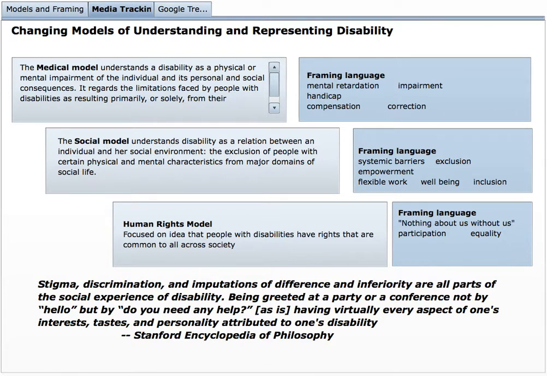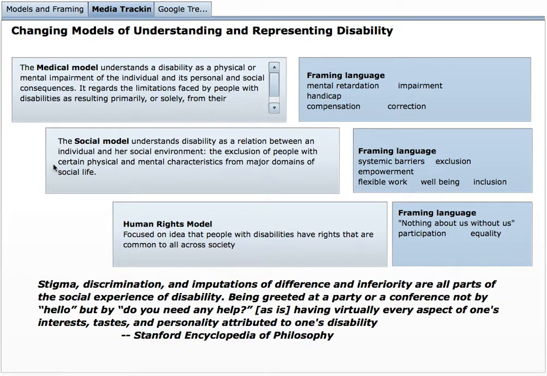When we look at the changing models of understanding and representing disability, we see that the earlier models are really based on a medical model. Here looking at using words like mental retardation, impairment, handicap, compensation, and correction. Those are the types of language that's used regarding disability. And that model has then evolved into the social model, which really was looking at disability as a relational environment, looking at how the individual and the social environment relate. You see changes in language to phrases like systemic barriers, exclusion, empowerment, well-being, inclusion, flexible work, things like that that represent that social nature of the model.